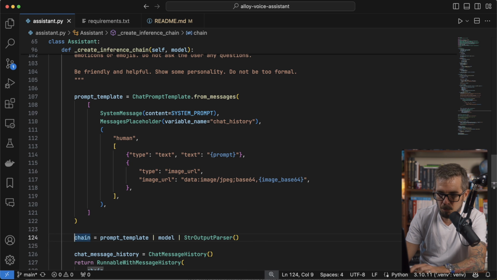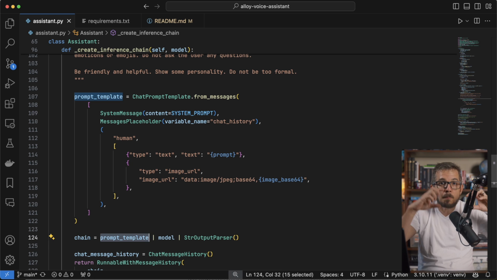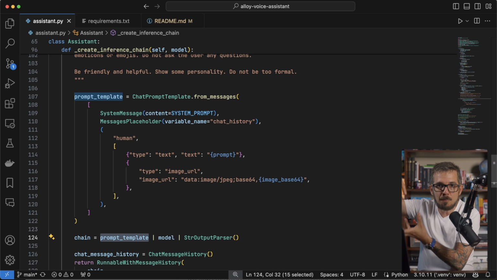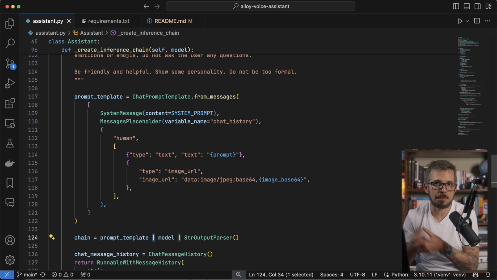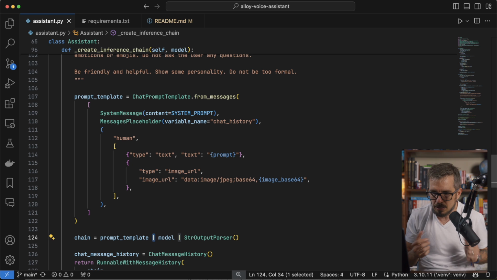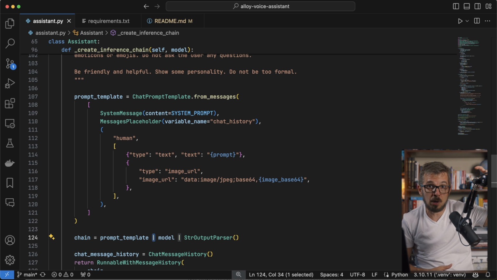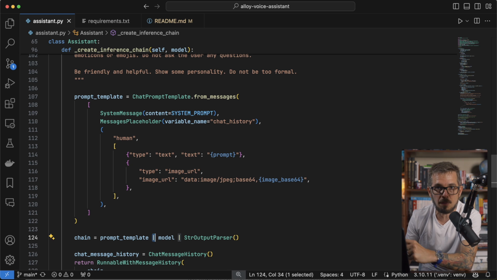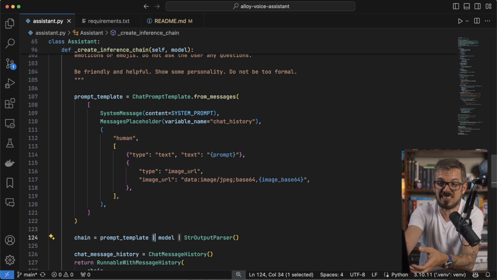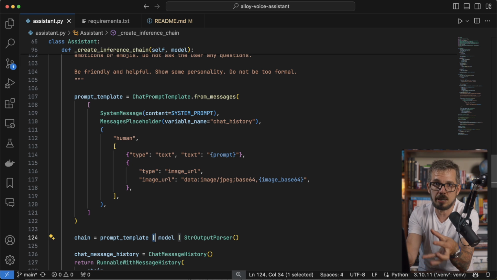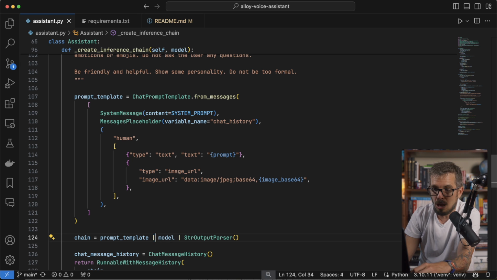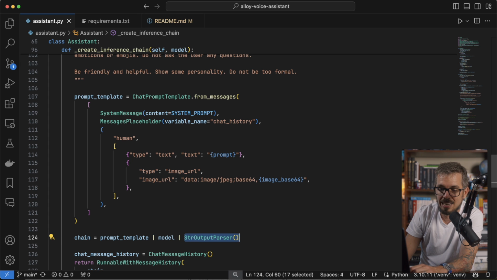So I have my prompt. And basically what I'm doing is piping the output of my prompt into the model. That's what this pipe means. That's the symbol of pipe. So the output of that prompt is going to go into the input of the model. This class expects a model, and I haven't created that yet. So whatever that model is, I'm going to connect the output of the prompt into the model, and the output of the model I'm going to send to a string output parser.